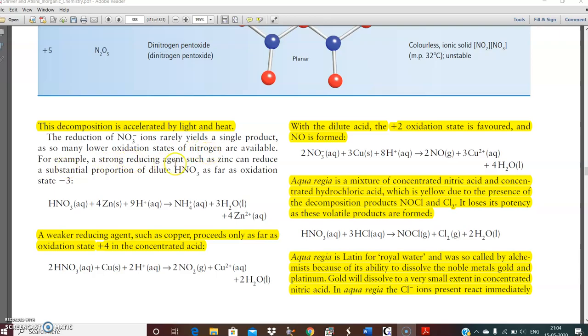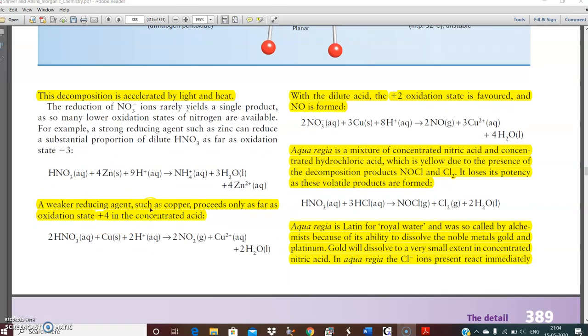For example, a strong reducing agent such as zinc can reduce a substantial proportion of dilute HNO3 as far as oxidation state -3. This is an uncommon reaction. We can have these kinds of products. A weaker reducing agent such as copper proceeds only as far as oxidation state +4 in the concentrated acid. Look at the oxidation state of nitrogen here. It means different reducing agents will give different compounds of nitrogen with varying oxidation states.